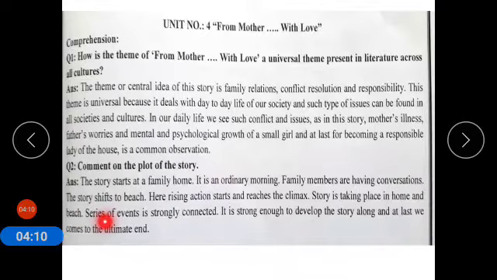So series of events is strongly connected. It is strong enough to develop the story. So all the events were well knitted in this story. It was a fine story having a climax and having an end. Along at last we come to the ultimate end, and it ends at the ultimate point. So this was the plot of the story.